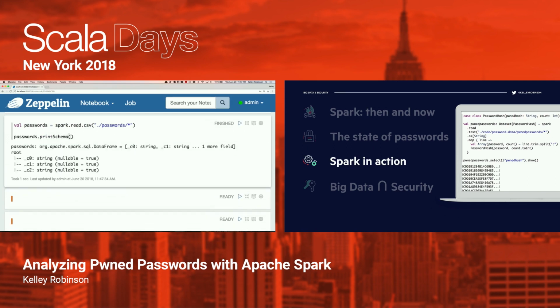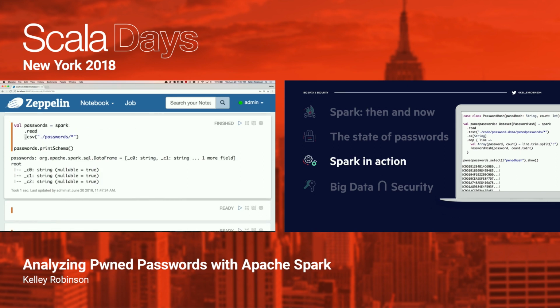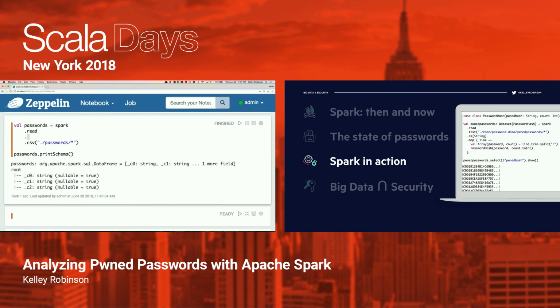And we'll see that this is coming back with about 3 columns. Those have kind of weird names, and so we want to go ahead and get the column names for those, which we can conveniently do by setting the option to tell it that we want it to read the header. And those have more interesting headers now. So we've got a password, a hash, and a count.